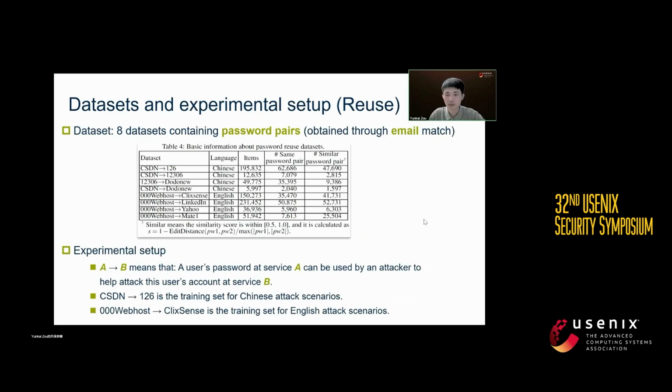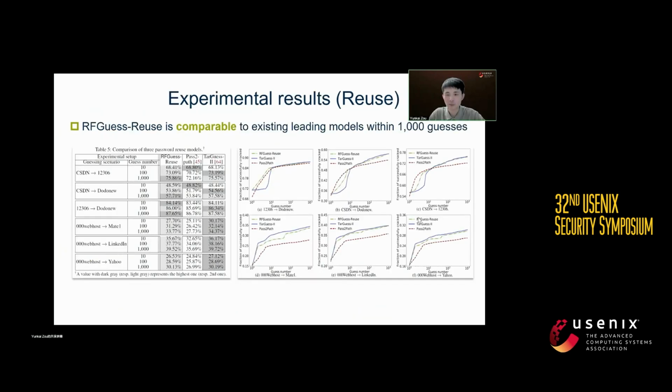Now, it's the datasets and the experimental setup for RFGuess reuse. We have used 8 datasets containing password pairs. They are obtained through email matching. For example, A right arrow B means that a user's password at service A can be used by an attacker to help attack the same user's account at service B. The experimental results show that our RFGuess reuse is generally comparable to existing SOTA reuse models within 1,000 guesses.